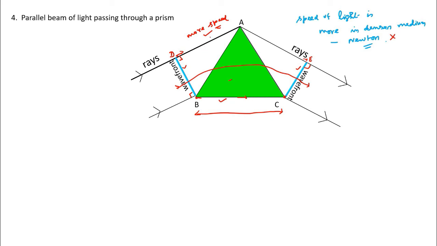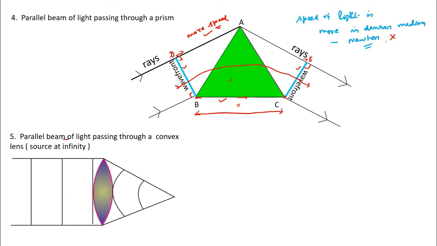So the speed should be more, because by the time B reaches C, D has to reach E. So from the wavefront diagram, we understand the concept. Speed of light is less in a denser medium. Okay, that is another advantage of the wavefront diagram.